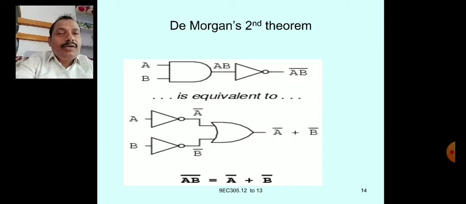Now let us represent the second theorem also with the help of gates.